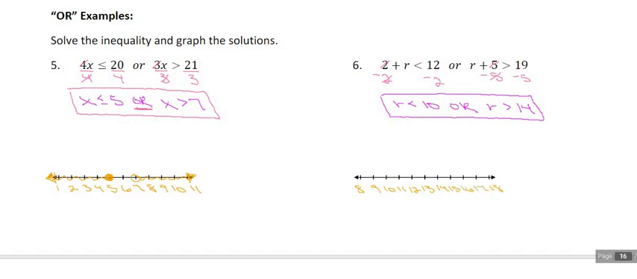Remember, we don't want blank number lines. Okay, these target numbers are super important. So if r is less than 10 or r is greater than 14, we are in good shape. Okay, and continue to pay attention to your open versus closed circles. Notice even in number 5, we had one that was open and one that's closed. So just pay close attention to that.